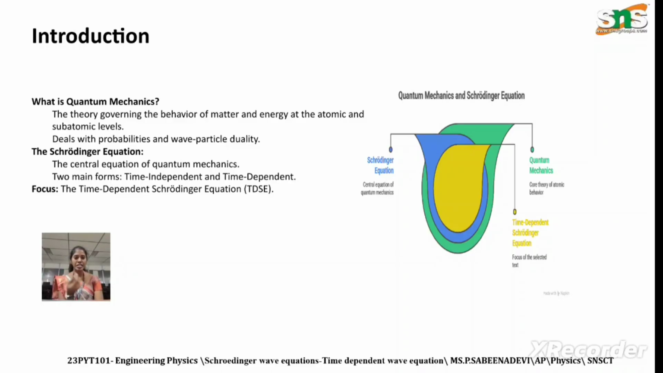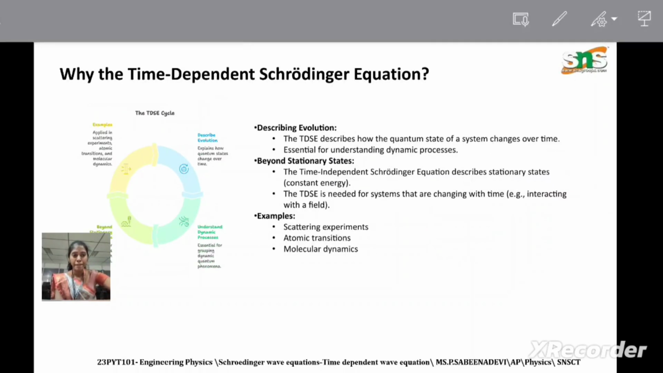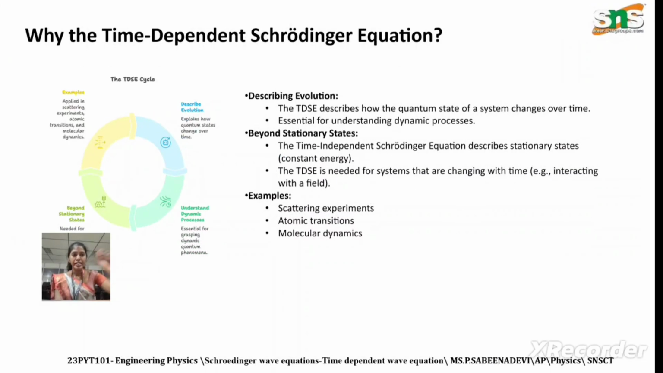The Schrodinger equation is the central equation of quantum mechanics. It has two main forms: the time dependent equation and the time independent equation. The focus here is the time dependent Schrodinger equation. Why the time dependent Schrodinger equation? It describes the evolution beyond the stationary states.